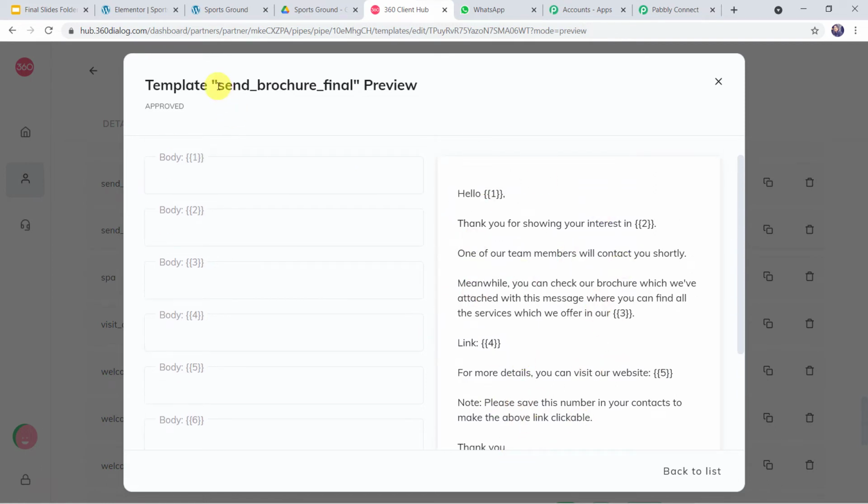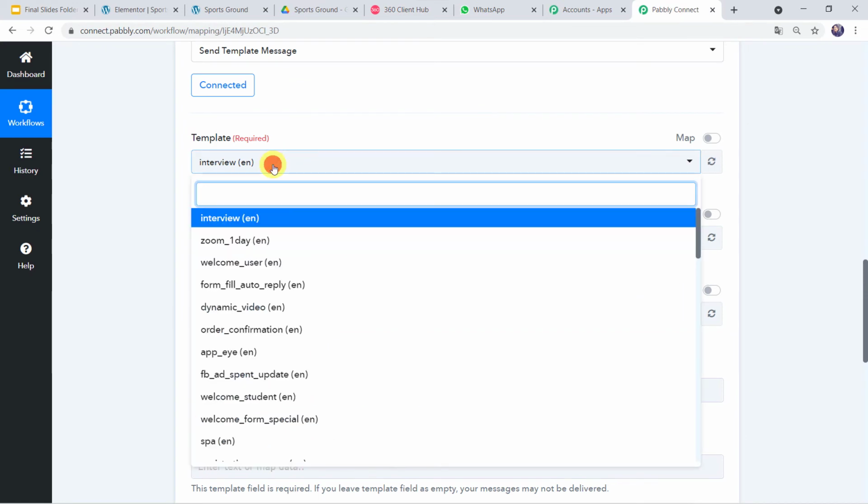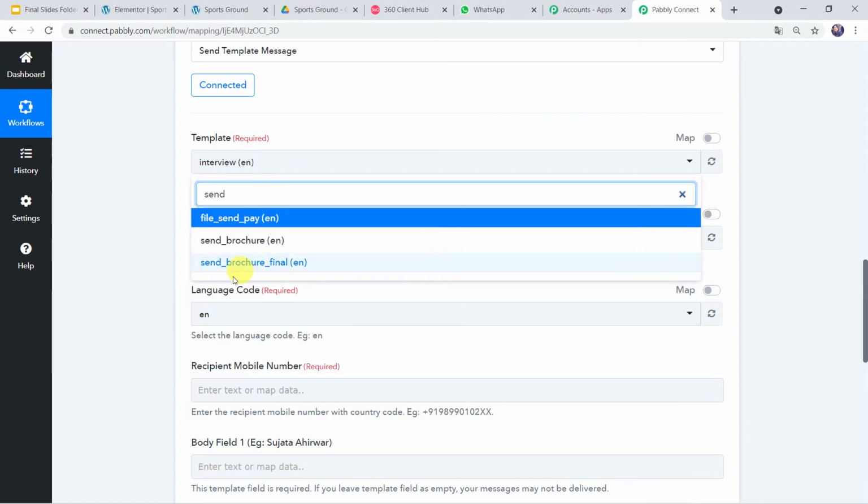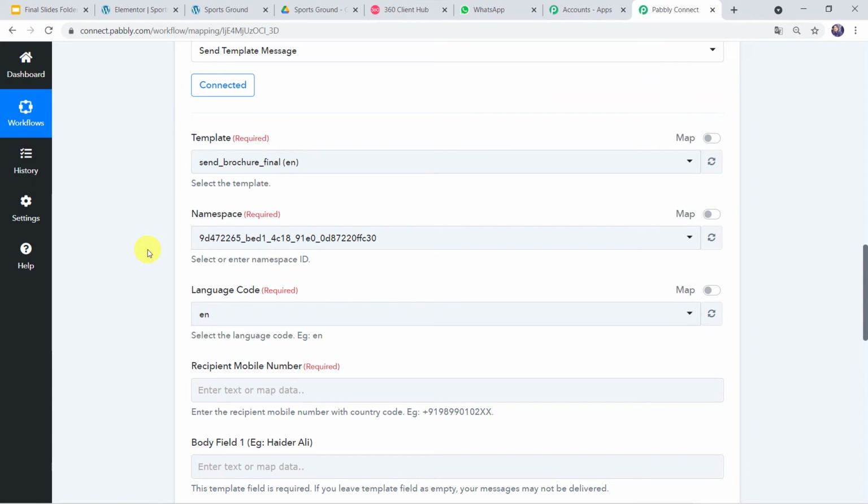So the template name is send brochure final. Let us select this template in Pabbly Connect. I'll find the same template over here, that is send_brochure_final. Now here we can see the namespace and the language code are automatically captured, so we are not going to change anything over here.